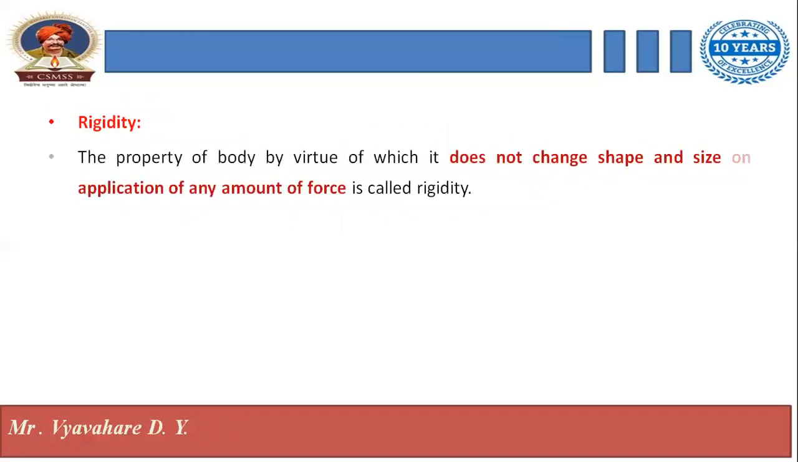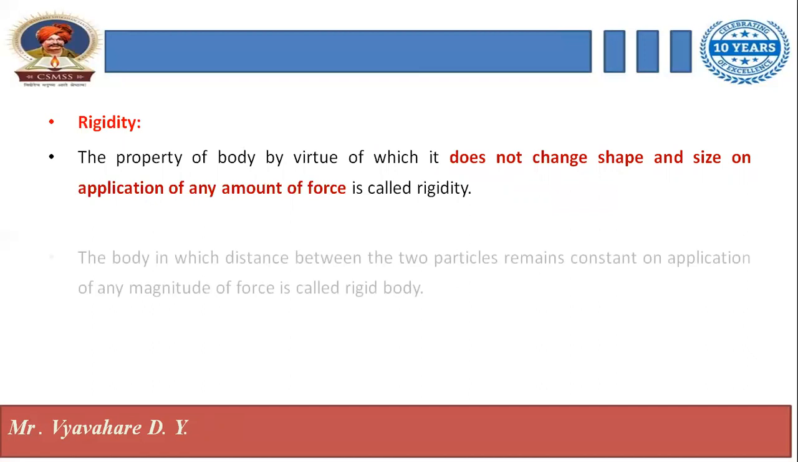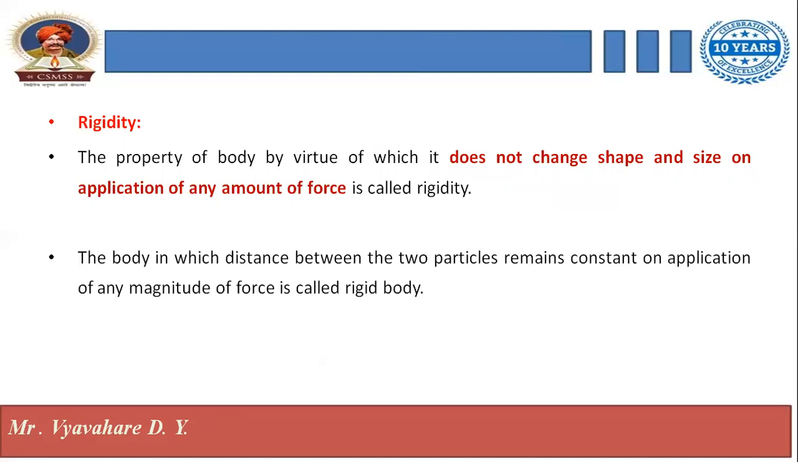Next, rigidity. The property of a body by virtue of which it does not change shape and size on application of any amount of force is called rigidity. When we apply force, the body cannot change its shape and size. That is called rigidity. Perfectly rigid bodies never exist in nature.